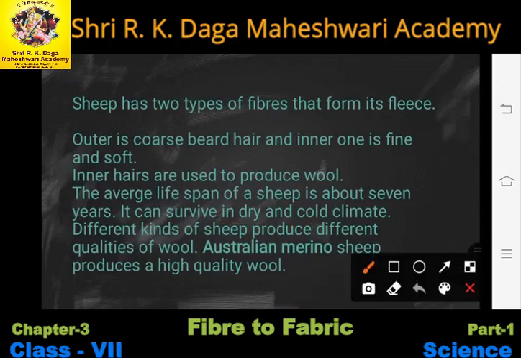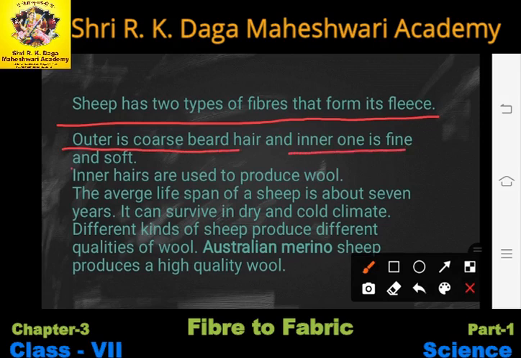One by one you have to study all these points along with me. So read along with me. Sheep has two types of fibers that form its fleece. The hairs that you can see on the body of the sheep are of two types. The outer hair is the coarse beard hair, while the inner one is fine and soft. The outer hairs are coarse, which means they are rough.